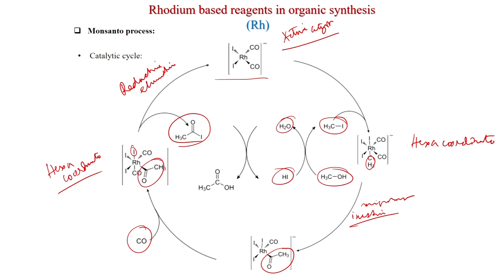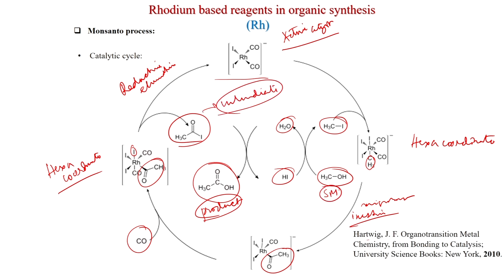So, this is very important, this reaction happens in presence of water. So, the acetyl iodide gets hydrolyzed with water to generate acetic acid. So, this is the product and HI. This HI will generate methyl iodide after reaction with methanol. So, methanol is the starting material and this is the product. This is reviewed by Hartwig in Organotransition Metal Chemistry: From Bonding to Catalysis, University Science Books, New York, 2010.